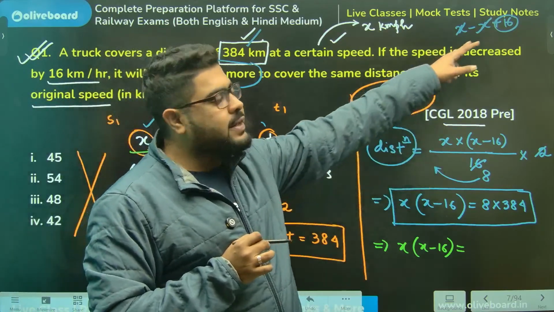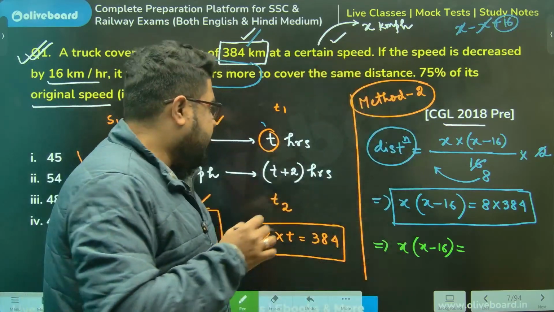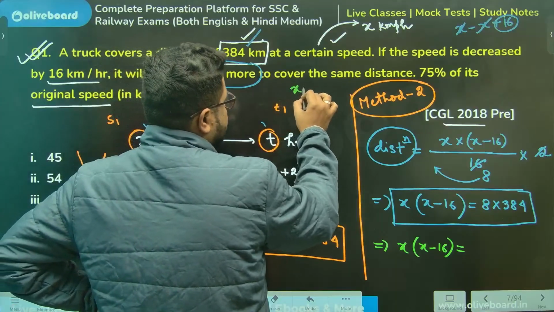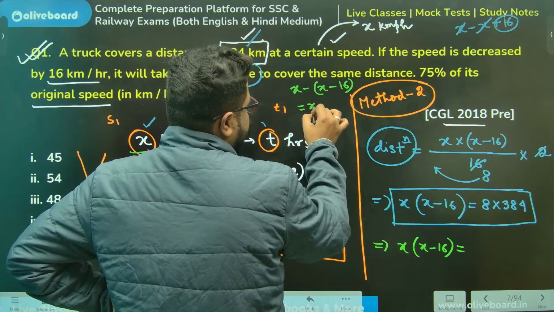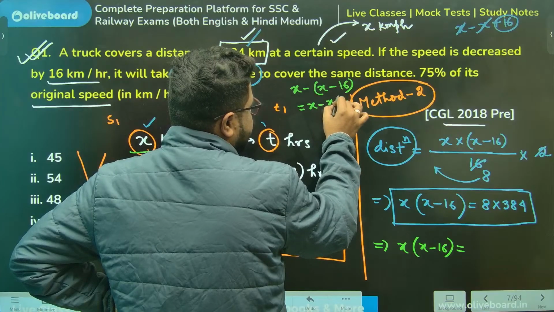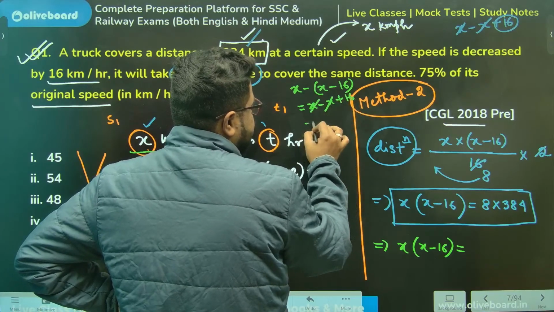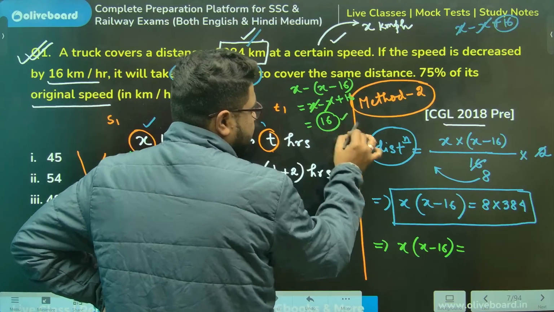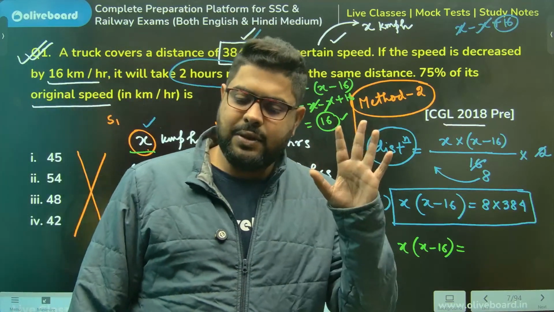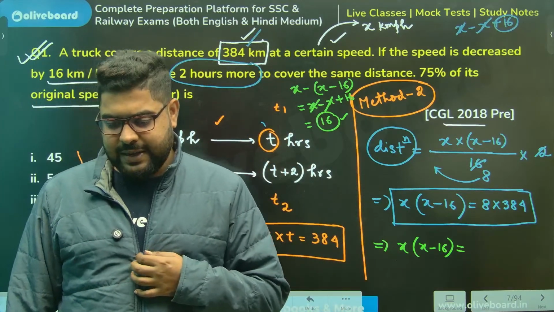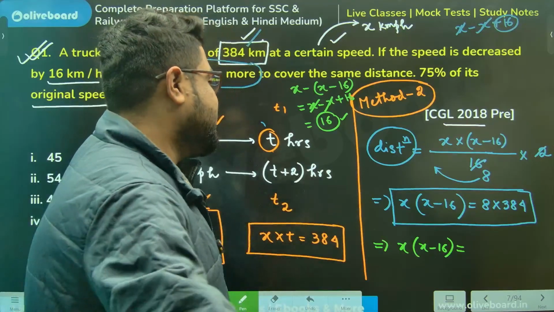So you take the difference: x minus (x minus 16), that becomes x minus x plus 16. X cancels, you get 16. That's why I've written 16. Clear? Clear, Nagul? Perfect. No worries.